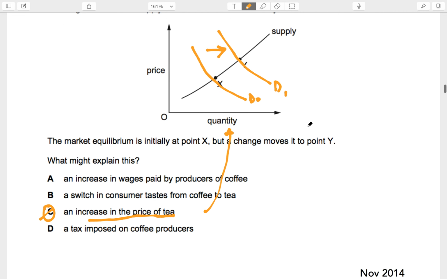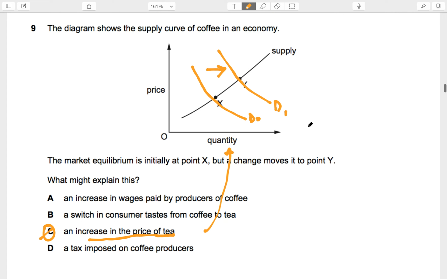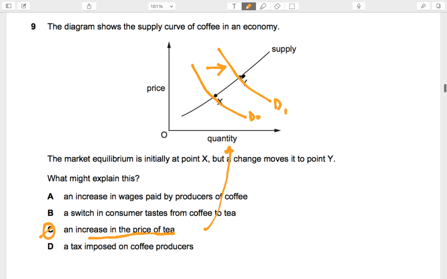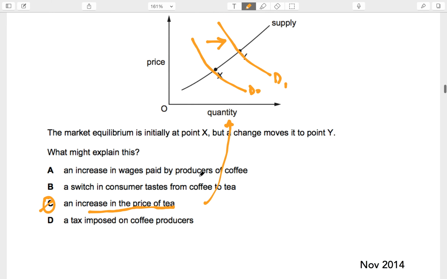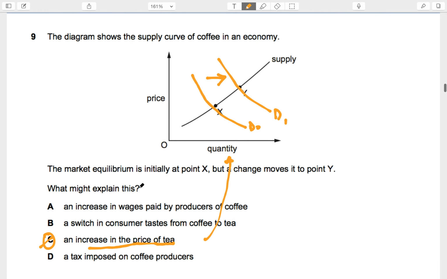It's not a shift of the supply curve, it's a movement along the supply curve, which means it's a shift of the demand curve. How would you move along the supply curve? By shifting the demand curve. And that's why we looked not at the cost factors, but at the demand factor. And demand is increasing. Otherwise, if demand was decreasing, I would have said B is the right answer, but demand is increasing. Okay, so C for question number 9.